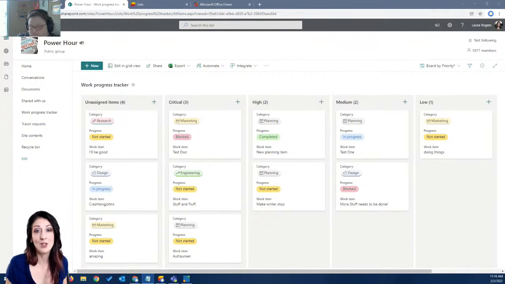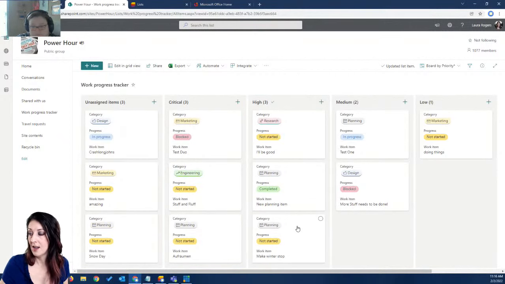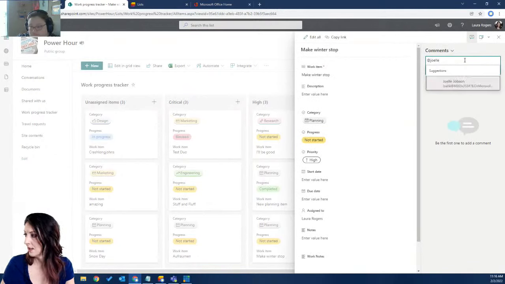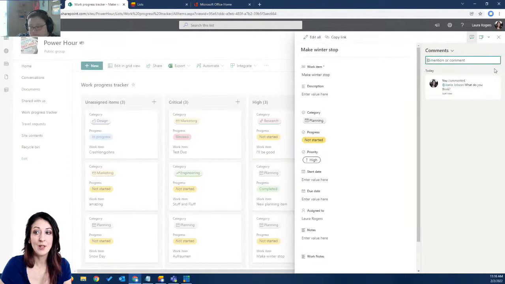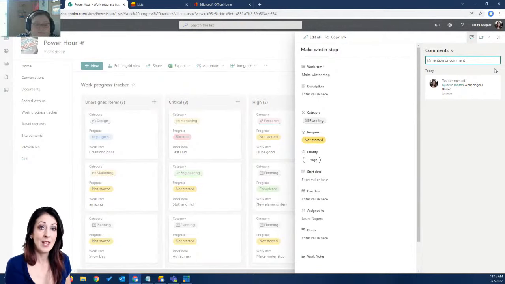So another thing is @mentions in the comments. Each list item, I'll just say that one needs to be high priority. I'll go to this list item, and I have comments here. So I'm chatting, making comments about a specific list item, and I can @mention somebody. You just type a little @ symbol, just like everything else in social media, and it lets you start typing someone's name. I think you get an email, right, Joelle? I'm pretty sure. Yeah, you get an email when somebody @mentions you.